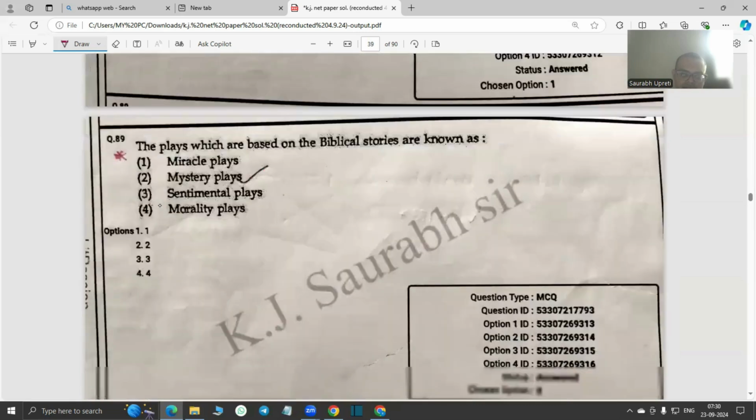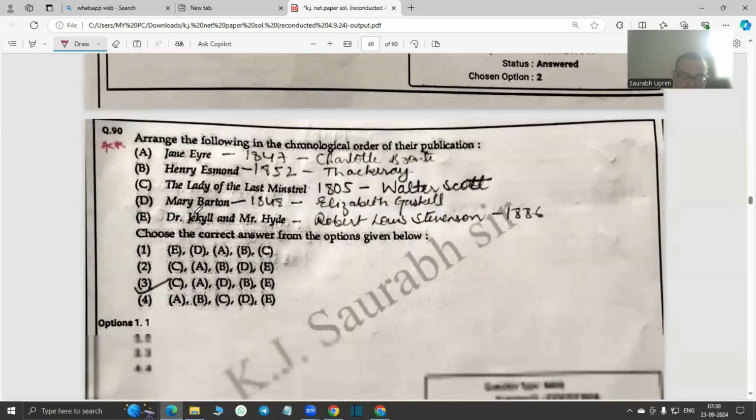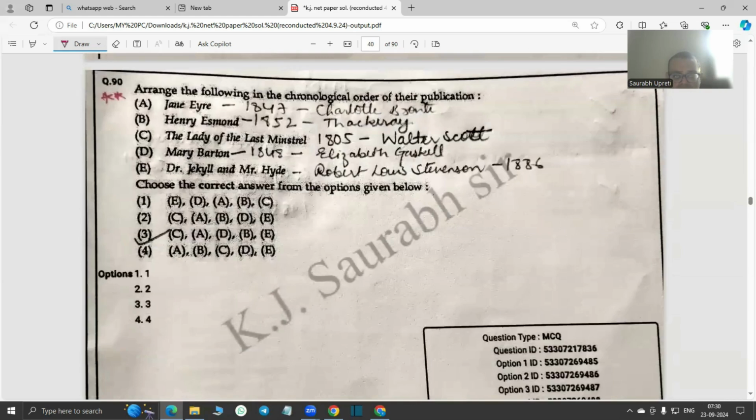The plays which are based on the biblical stories are known as mystery plays. Okay, miracle plays are based on the lives of saints. Then arrange the following plays in their chronology.